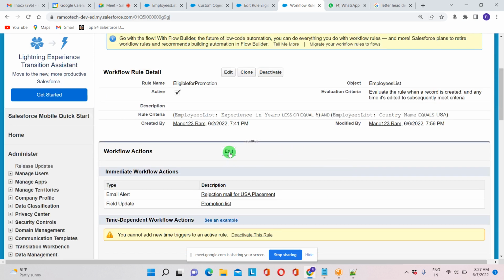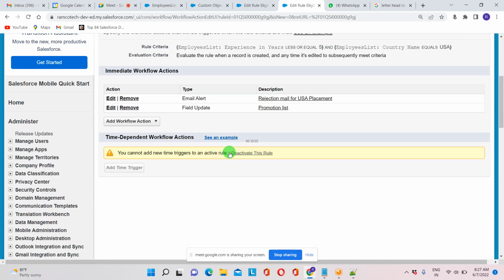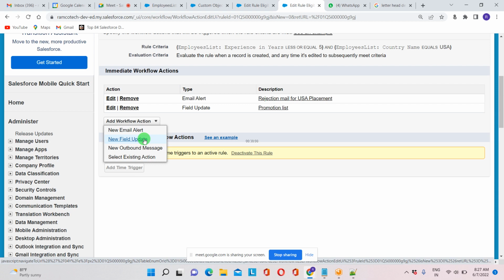I'll give you a small clue. Why are you getting field update here? Because we already did that one. Because we have already created one field. Okay. How did we get email alert? Same thing, we have created one field over there. So once we have created the field, then we can do the action.